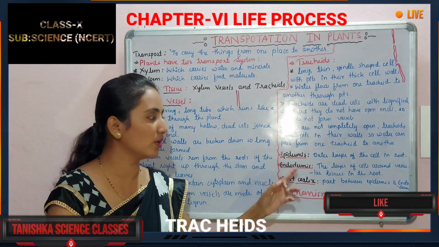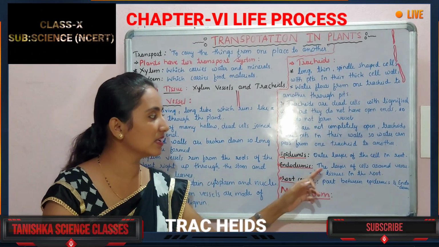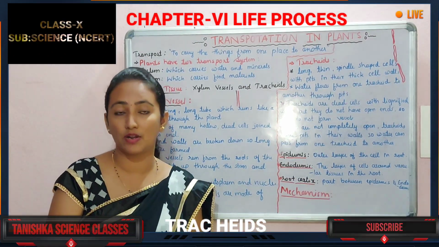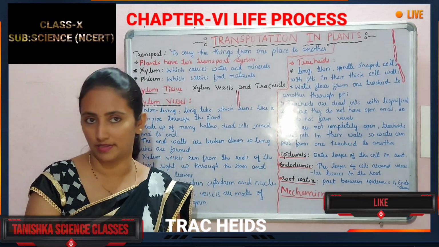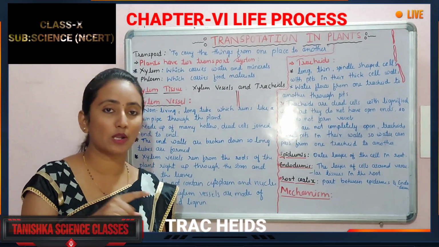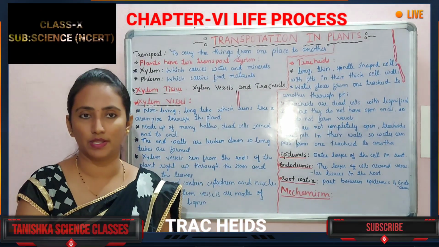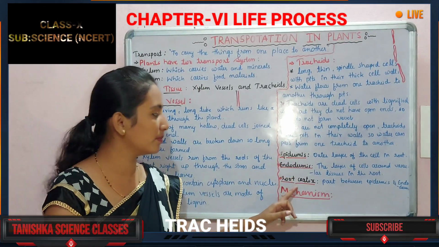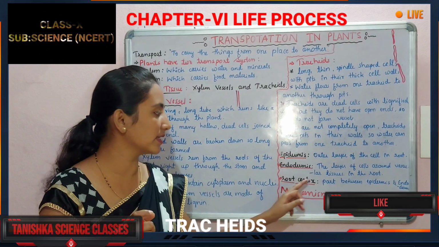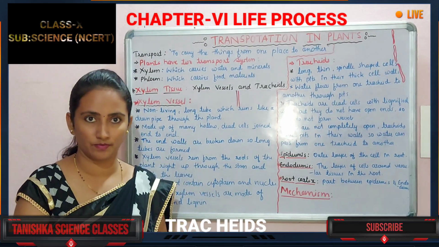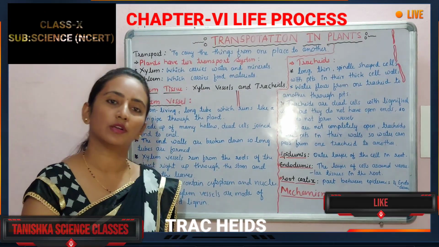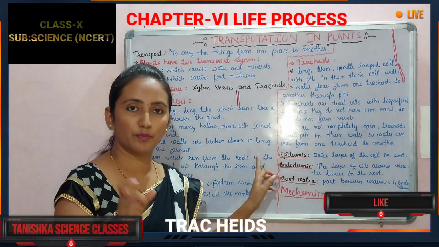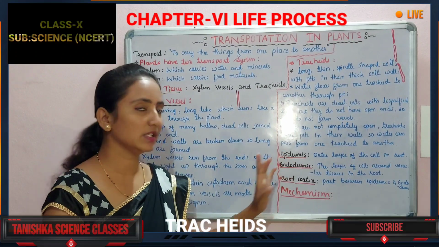Next is the endodermis. The endodermis is the layer of cells around the vascular tissue. As I already said, xylem and phloem are present in the vascular tissue, and around that the endodermis will be there. In between the epidermis and the endodermis there is one more part, which is called the root cortex. I hope you all understood about the various layers of the roots.